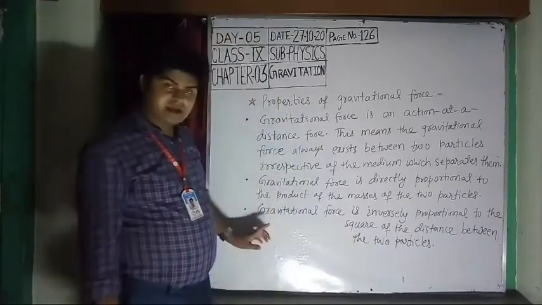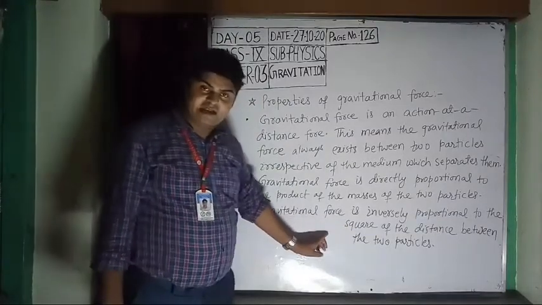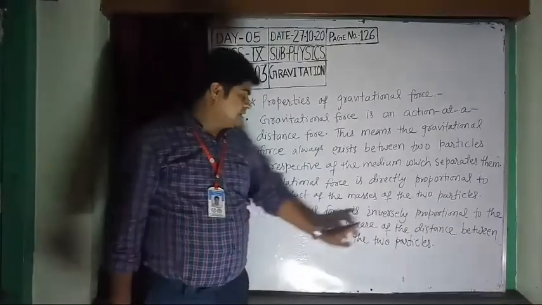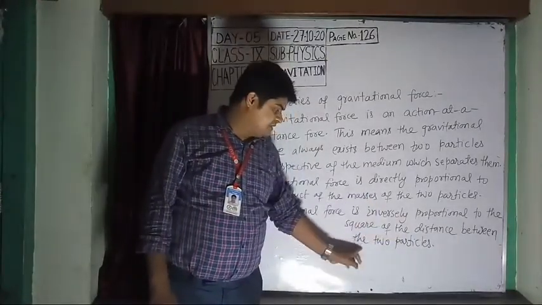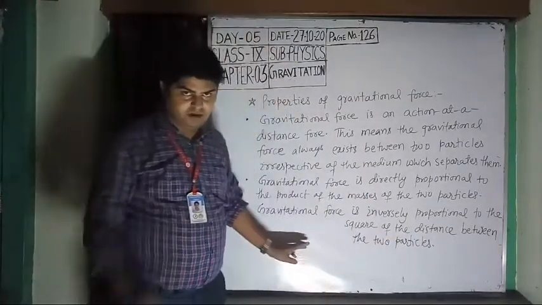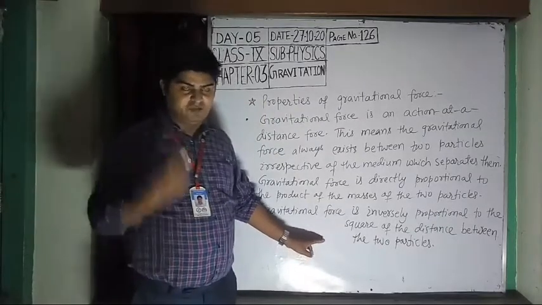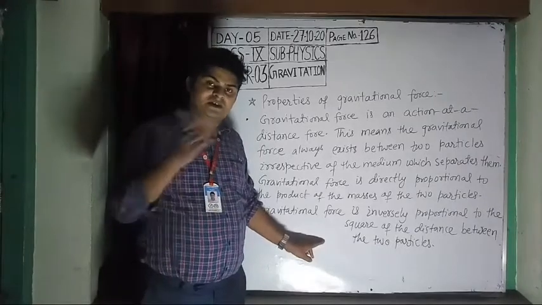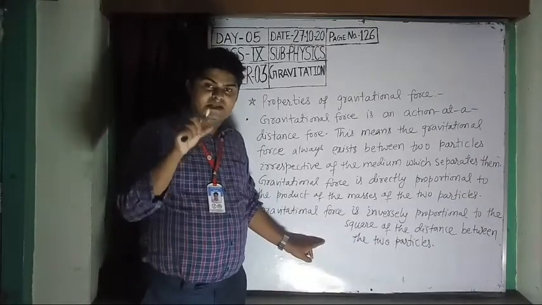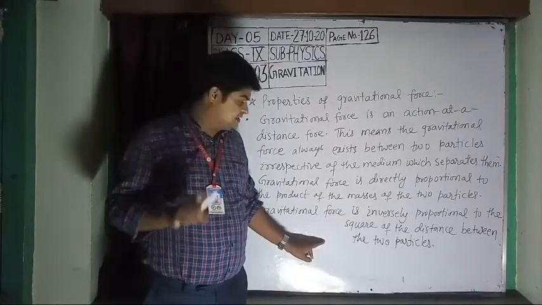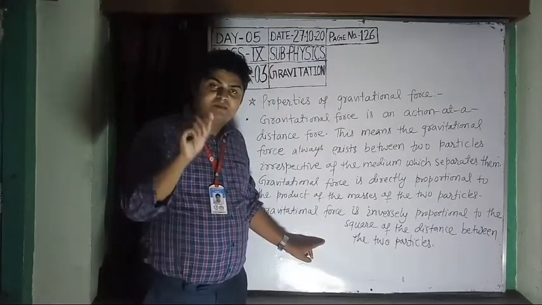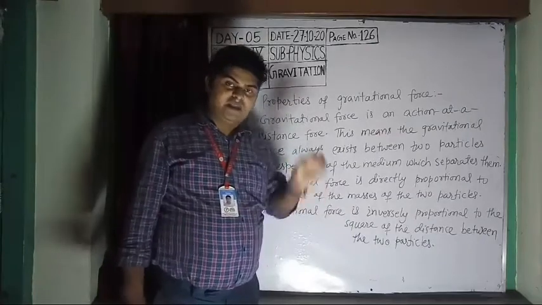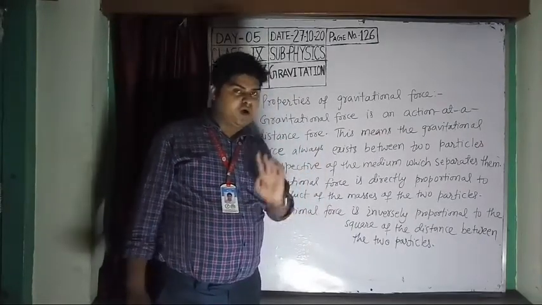The third property is that gravitational force is inversely proportional to the square of the distance between the two particles. I have taught this in the definition, in the formula F is equal to G m1 m2 by r square. The gravitational force is always inversely proportional to the square of the distance between two objects.